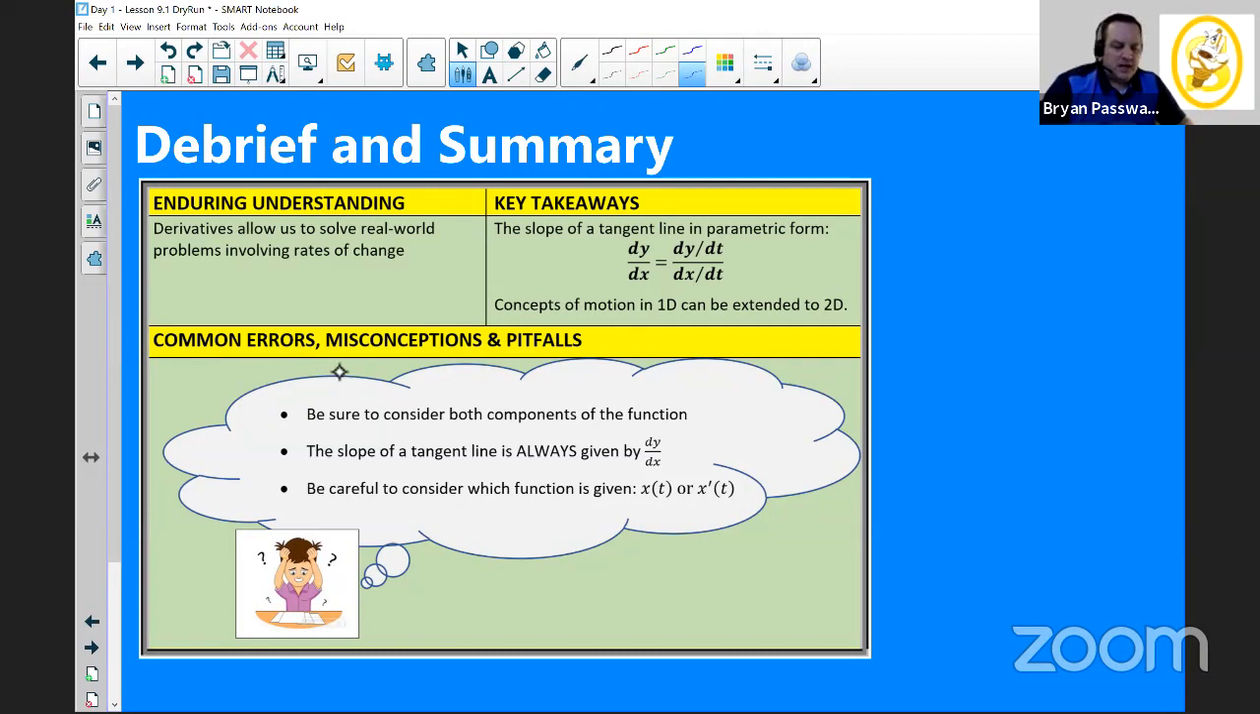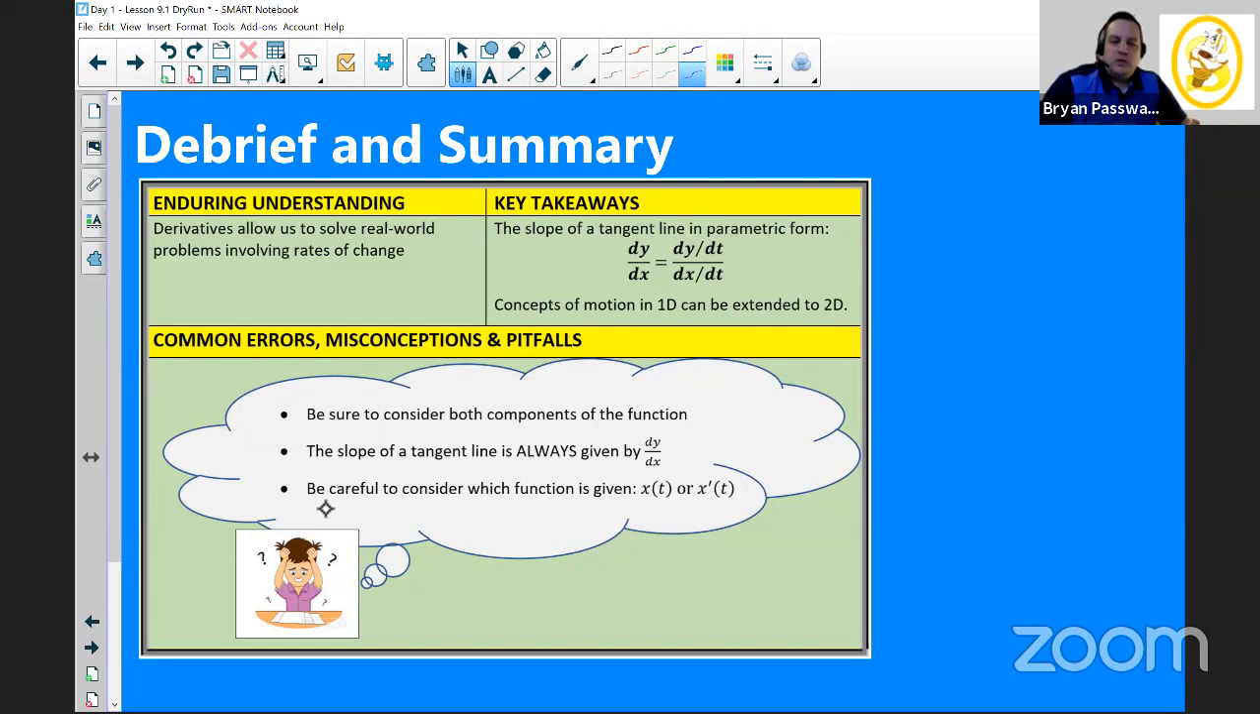A couple of common errors, and Tony and I will continue to have each lesson some things to remember or look out for. These are actually errors or things that you should remember. If you don't, the mistake of these is what would cause the error. To always consider both components of a function, meaning that example we did said describe the motion of the particle.